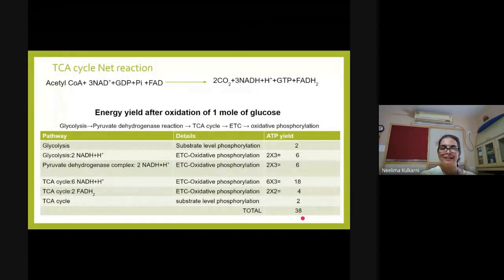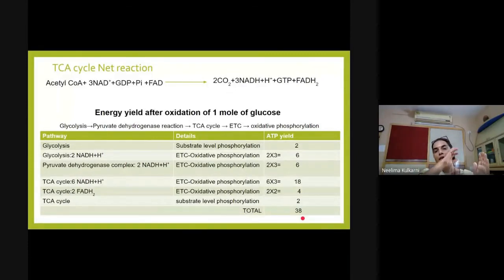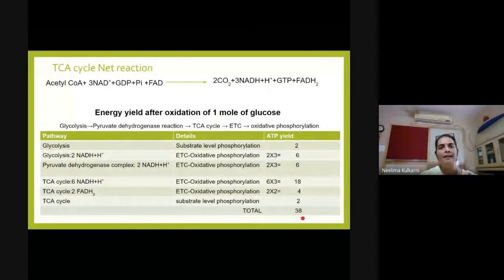So we have taken into account how many ATPs will be produced in aerobic microorganism per glucose molecule oxidized if the microbe uses glycolysis followed by TCA followed by oxidative phosphorylation, and we have assumed that everything is taking place at full efficiency, which is not the case.